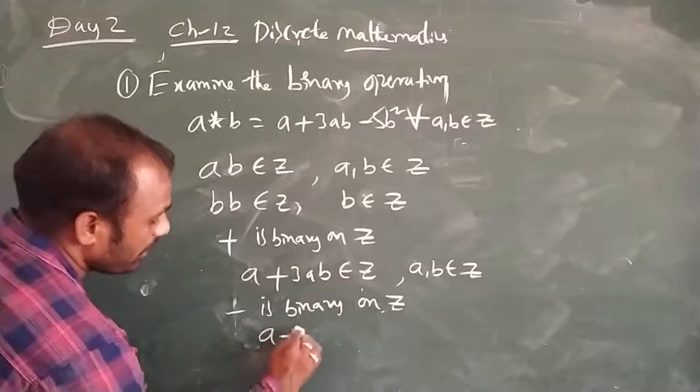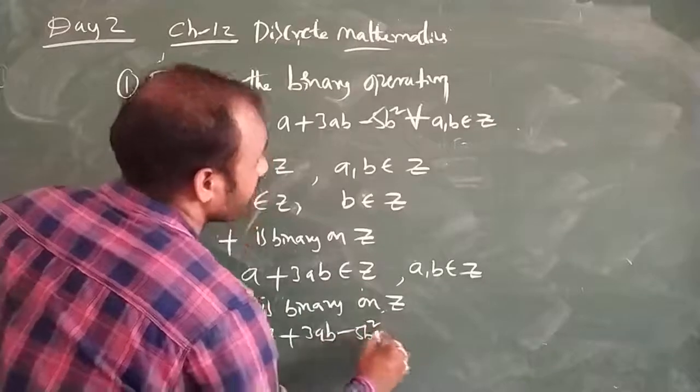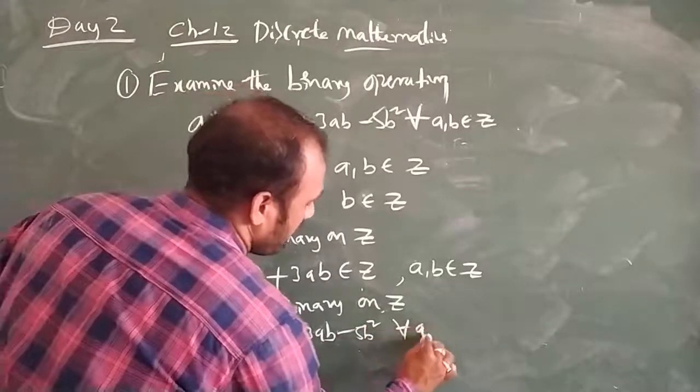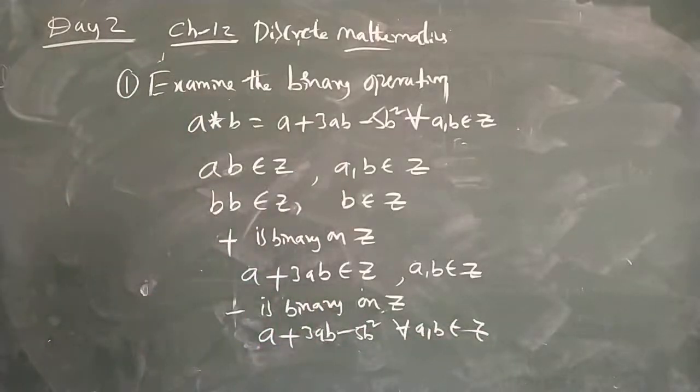So I can write a plus 3ab minus 5b square for every a comma b belongs to Z. So finally we can say that it is a binary operation.